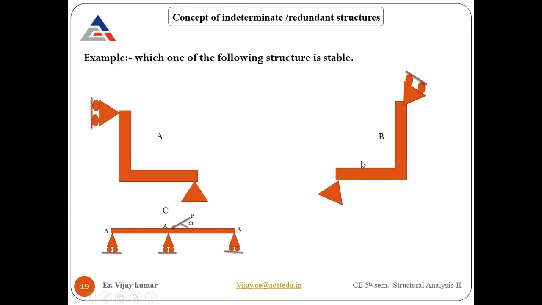And sir, what about the partial one? For the partial one, suppose this support is changed into a roller support. In that case, what is the value coming out for indeterminacy? It will be negative. I'm just putting an example here. If you change this hinge support into a roller support, count the number of reactions, 1 and 2. 2 minus 3 comes to be -1. -1 means I require one additional support reaction to make my structure stable.